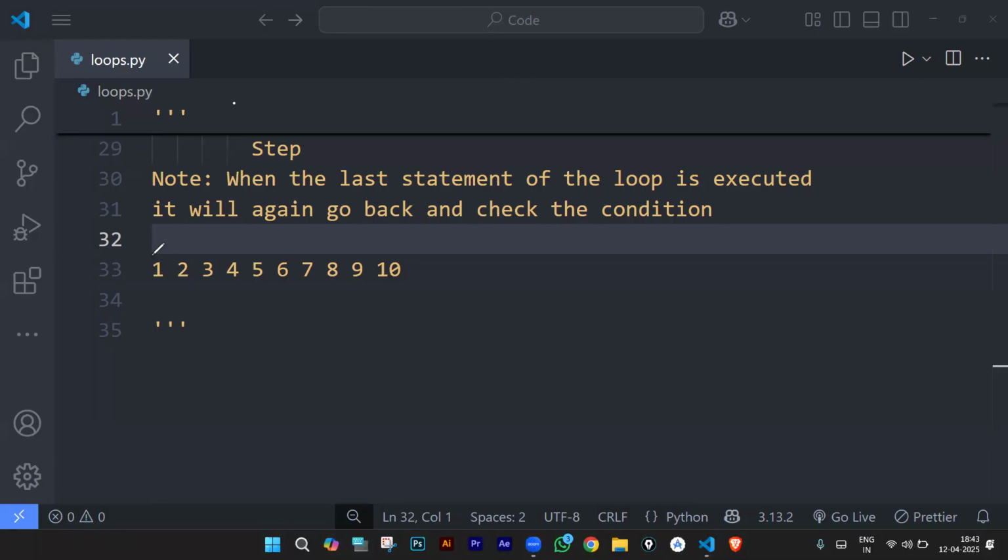Right. What's the starting point? I'm starting at 1. What is the ending point? I need to end at 10. And how is the value changing? I need to start from the starting point and go to the last value, the ending point. I need to add 1 every time. Only then can I move ahead and reach the ending point. So we are increasing the value, and we call it increment.